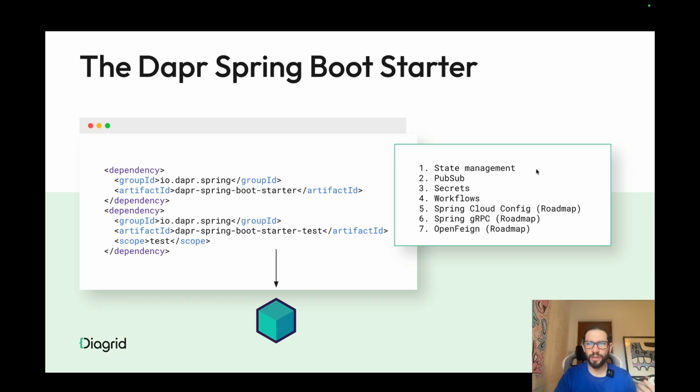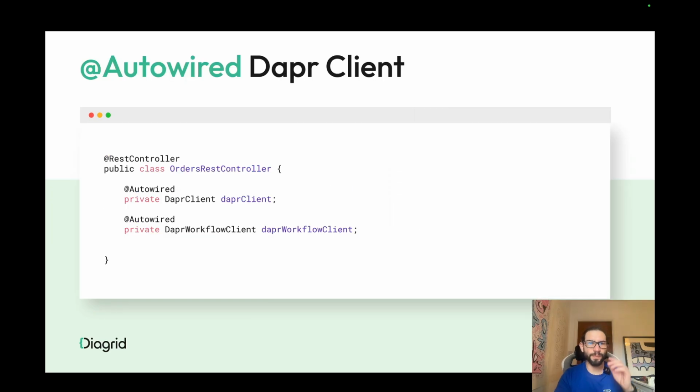We cover a bunch of Dapr APIs, and we have been focusing lately on the workflow experience, which is fundamental to get right if you want to enable Java and Spring Boot developers to go fast and create workflows quickly. By just adding these dependencies, you will be able to auto-wire the Dapr client and Dapr workflow client, and this will use the environment variables or the Spring properties to figure out where the sidecar is and automatically connect to it.